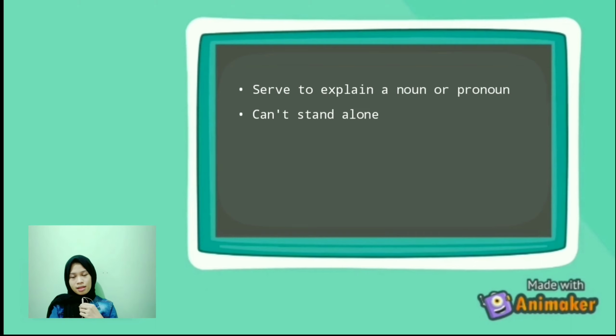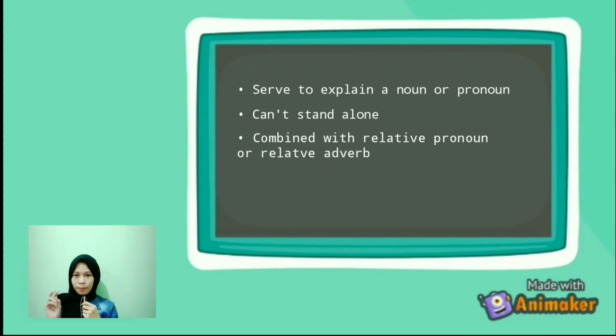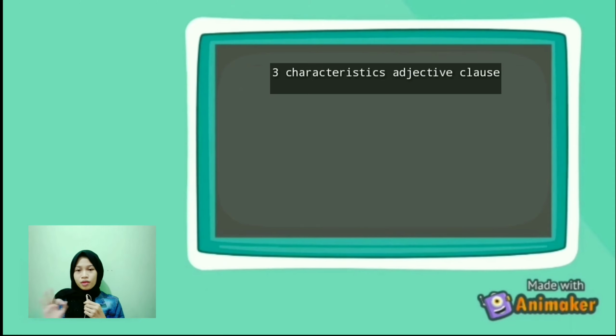This clause cannot stand alone. It must be paired with a noun or pronoun to form new information. Adjective or relative clause must also be combined with a relative pronoun or relative adverb. There are three important characteristics of adjective clause.